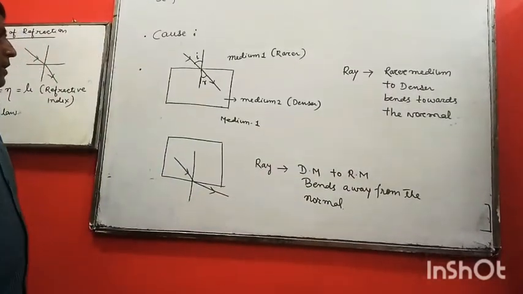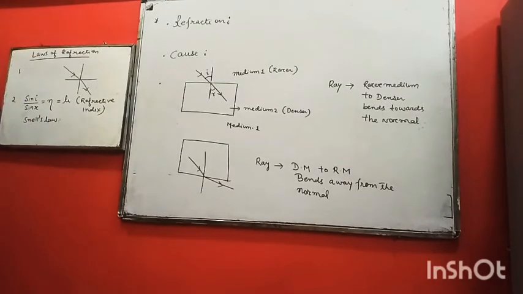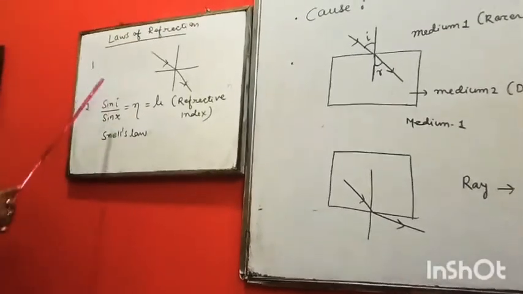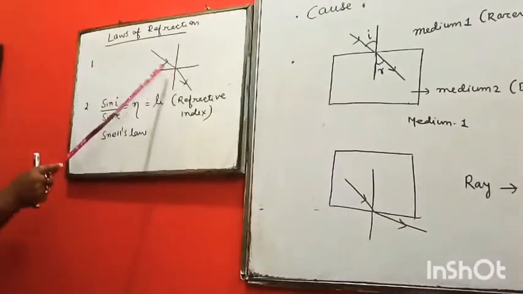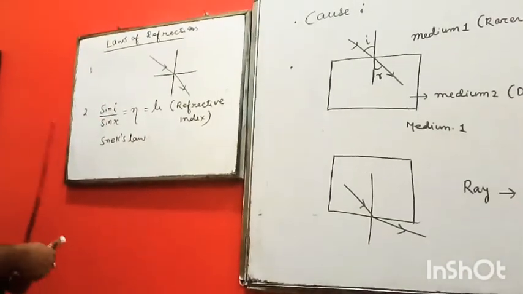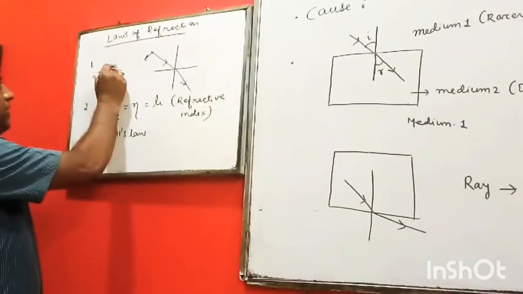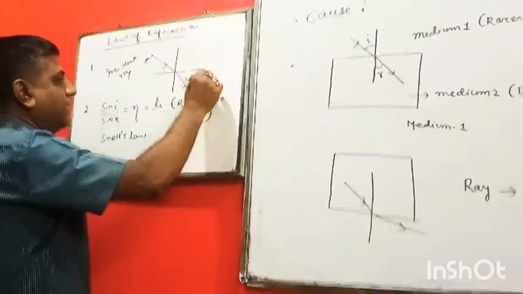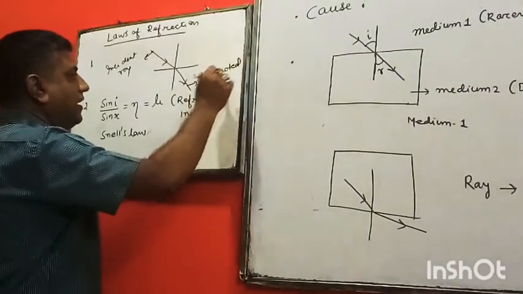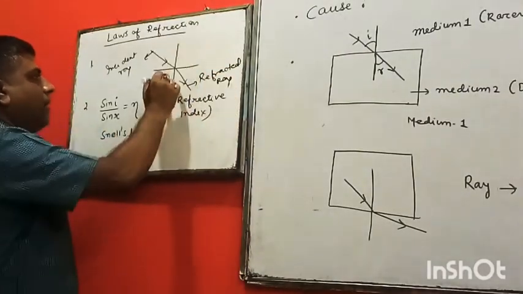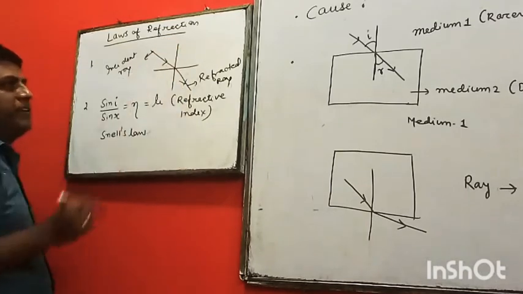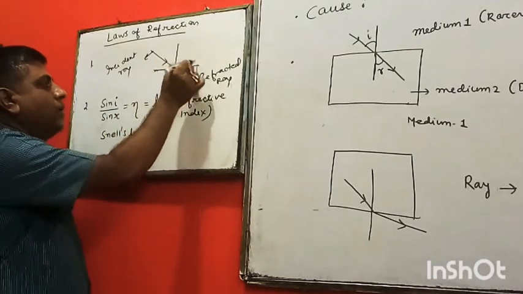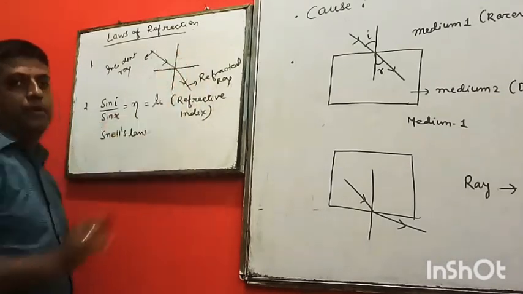Now you come to the next topic, that is the laws of refraction. Here I am not writing, I will give you the notes. The first law is: the incident ray, the refracted ray and the normal all lie at the same point of incidence and on the same plane which separates the two media.